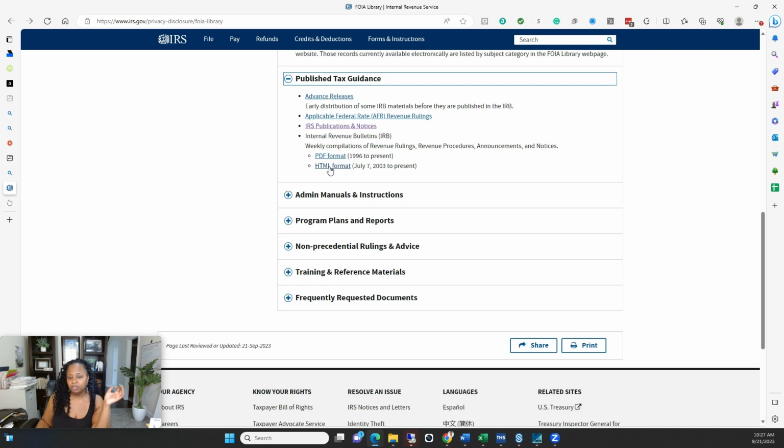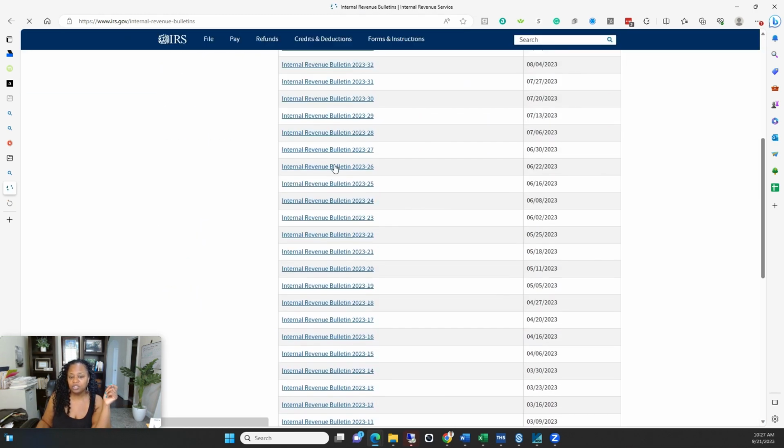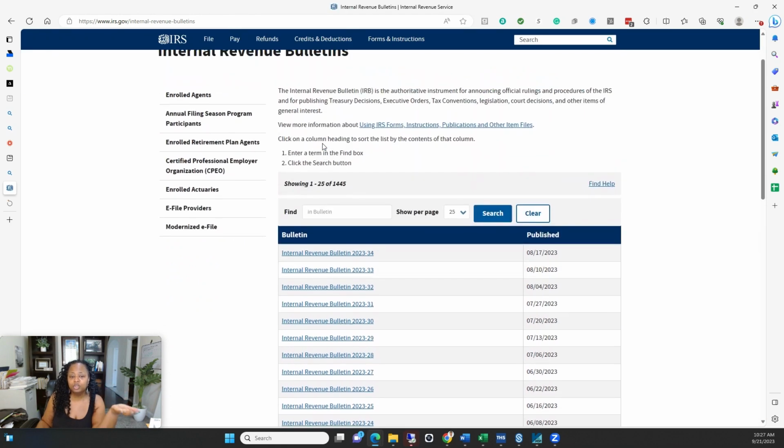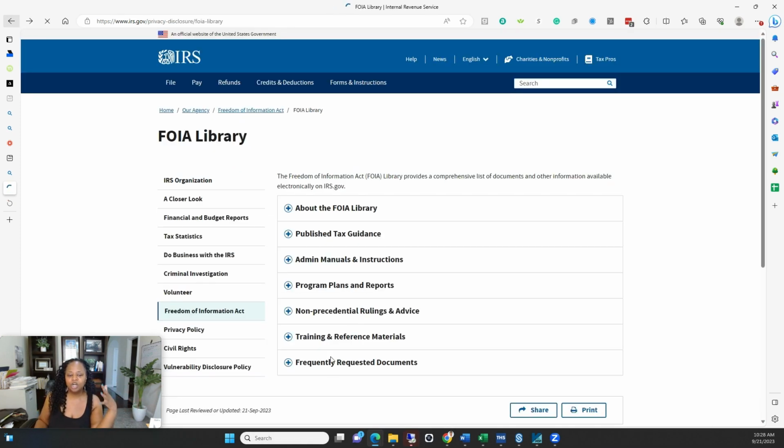This is available. So you can actually just go out here and it's going to take us to where those are, and you can pull that up. So if you Google something and it says Internal Revenue Bulletin, and that effective in 2023 you can no longer do something, then you can actually come out here and get that bulletin. So let's go back. So you don't need to go through the Freedom of Information request for information that's already out there.